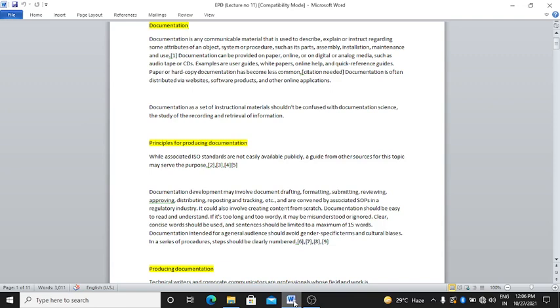While associated ISO standards are not easily available publicly, a guide from other sources on this topic may serve the purpose. Clear?